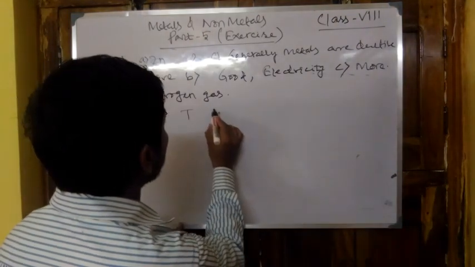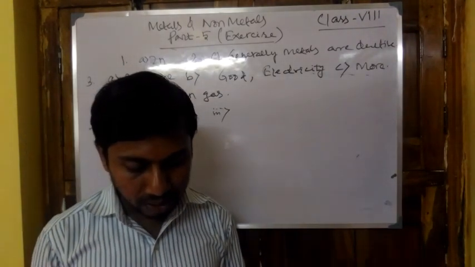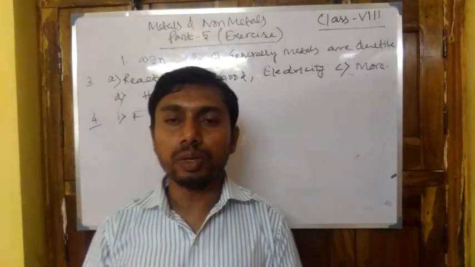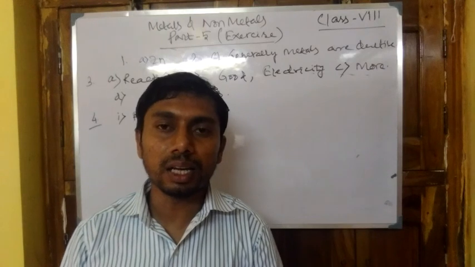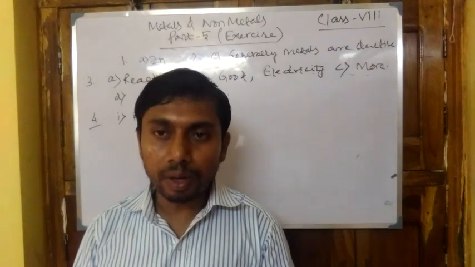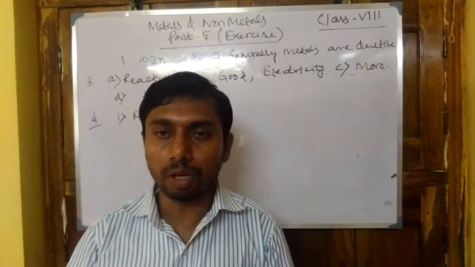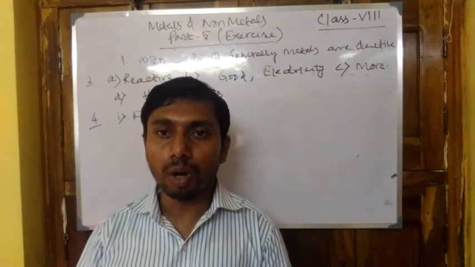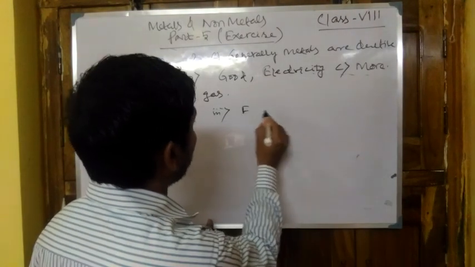So it is true. Option number 3: copper displaces zinc from zinc sulfate solution. Just remember the reactivity table, where copper is situated below zinc. From the concept, a highly reactive metal can displace a less reactive one from its salt. Here copper is less reactive than zinc because copper is below zinc in the reactivity table. So zinc, then iron, then copper, and it is also below hydrogen, so it cannot displace zinc from the zinc sulfate solution. So the statement is false.